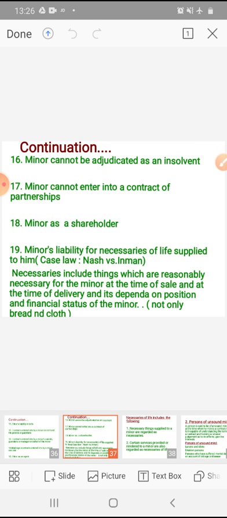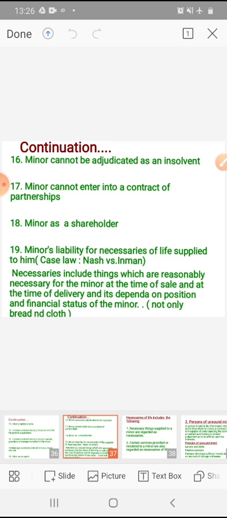If his name is not removed from the register of members, he might continue to enjoy the benefit of the shareholding without being liable for the payment of calls on those shares. He is not liable to pay the calls, but he can receive the dividends on the shares. So the company has to remove his name from the register of members. This is about the minor as a shareholder.